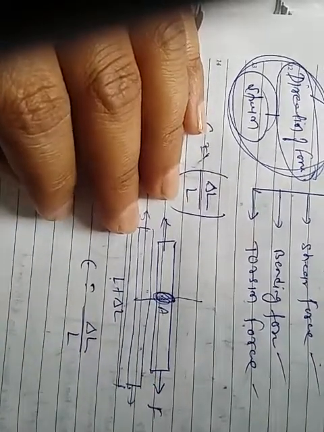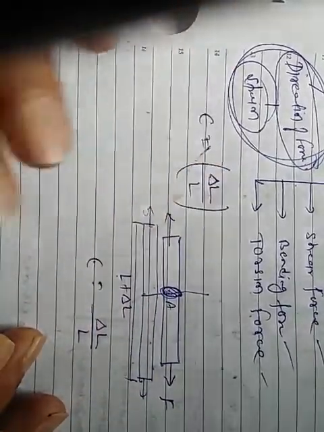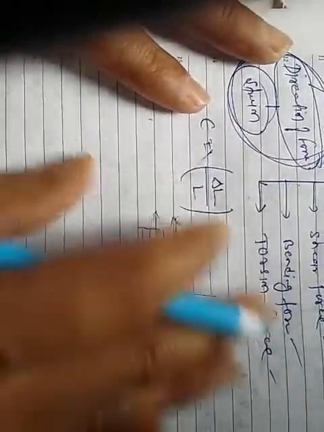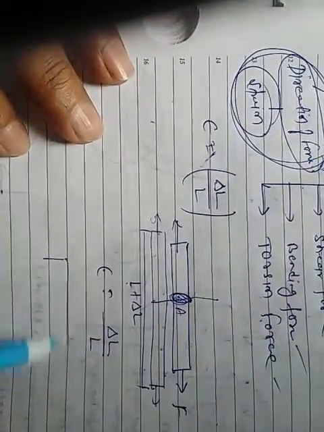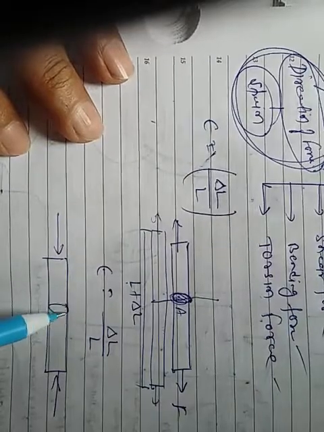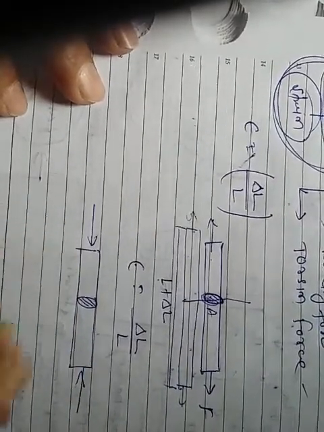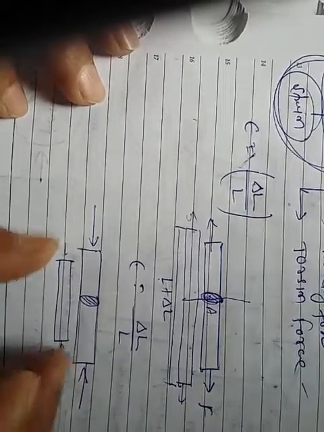Stress is not a vector or a scalar, it is a tensor quantity. So this is tensile. Similarly for the compression force, all things are similar, but the force is in this direction. This is also perpendicular to the cross-section area, but due to this force the length will decrease, so it's a negative strain.